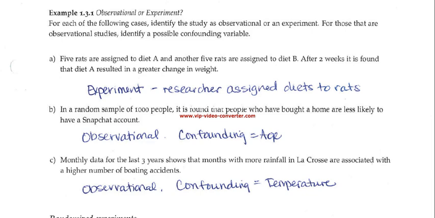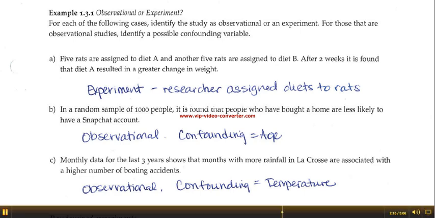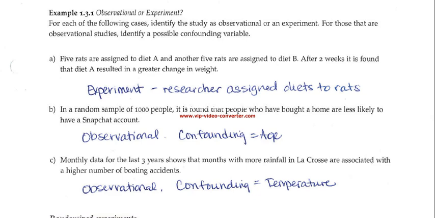If there's a sample of 1,000 people and we find that people who bought a home are less likely to have a Snapchat account, that is just an observational study. For those that are observational studies here, we also want to identify a confounding variable, which is a third variable that would be affecting the two variables here, making them not really have a cause and effect relationship. If we're finding that people who bought a home are less likely to have a Snapchat account, it's not that the home buying is related to a Snapchat account in any way. Our confounding variable would be the person's age. Those who are older are more likely to be buying a home and less likely to have a Snapchat account.